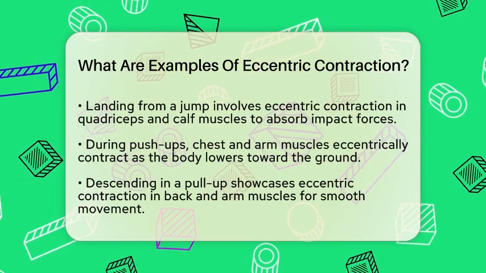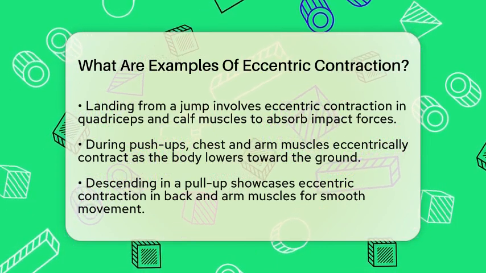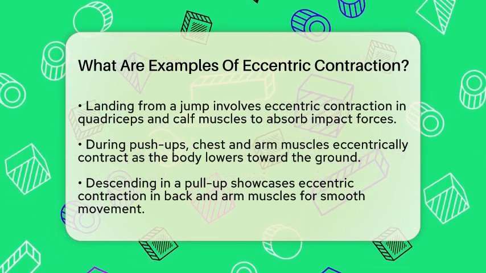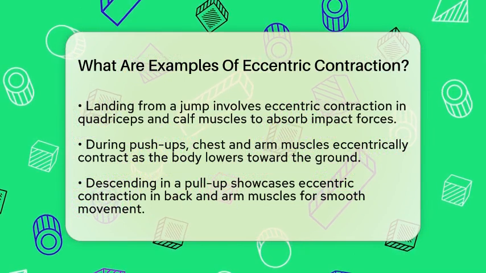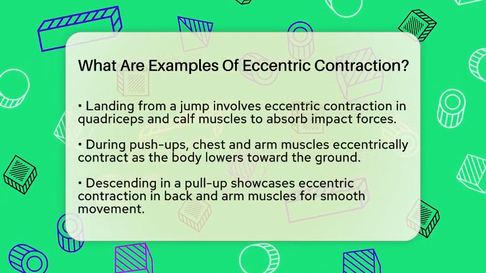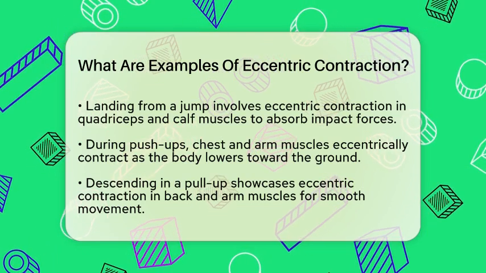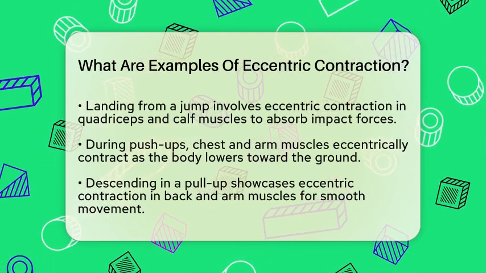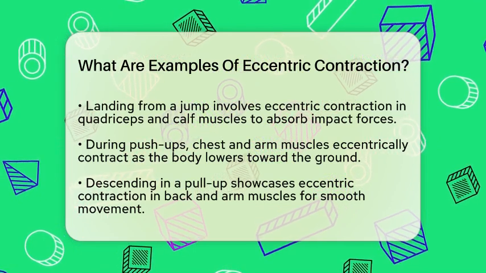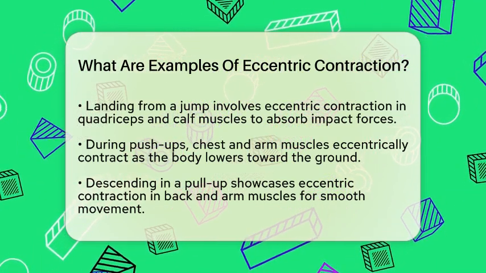Now let's talk about push-ups. As you lower your body toward the floor, your chest and arm muscles lengthen while controlling the descent. This is another instance of eccentric contraction at work. Descending during a pull-up also showcases this type of contraction. When you lower your body from the bar, your back and arm muscles eccentrically contract to manage the movement smoothly.